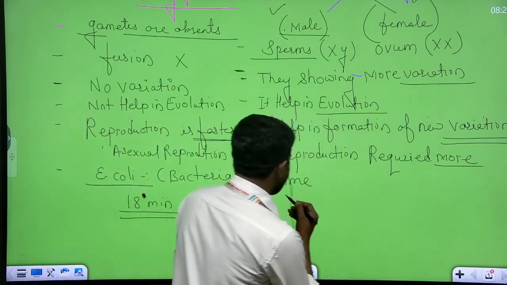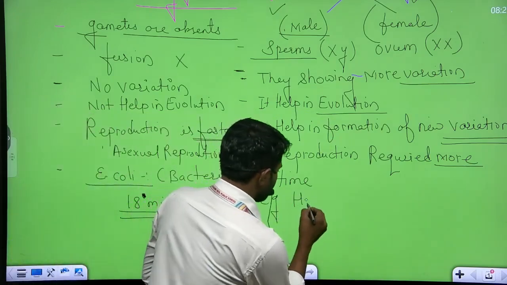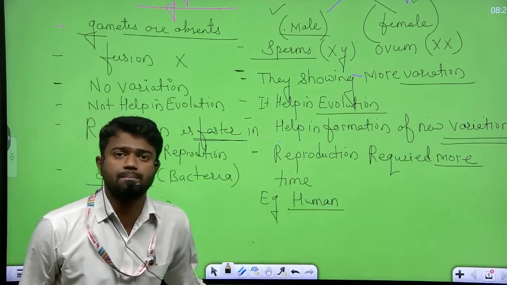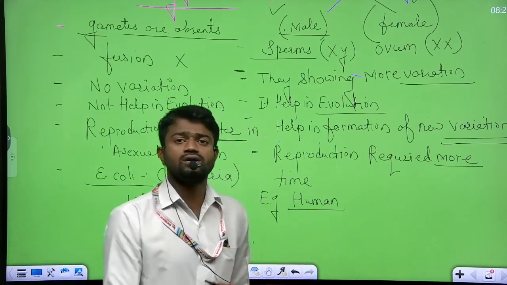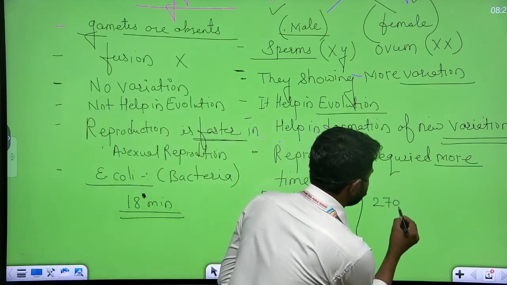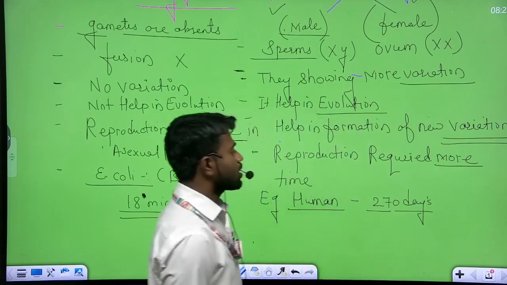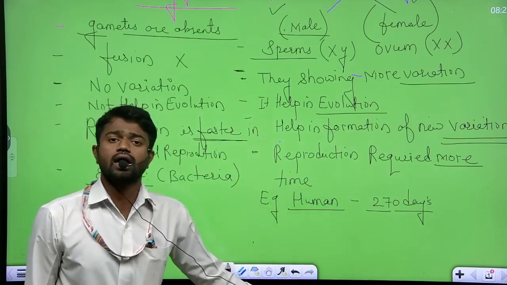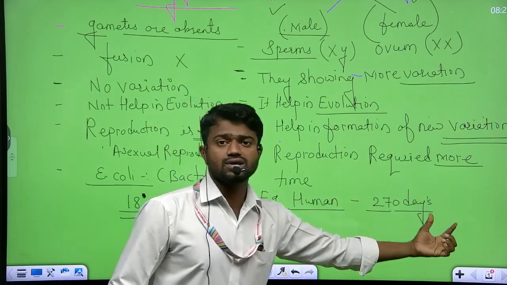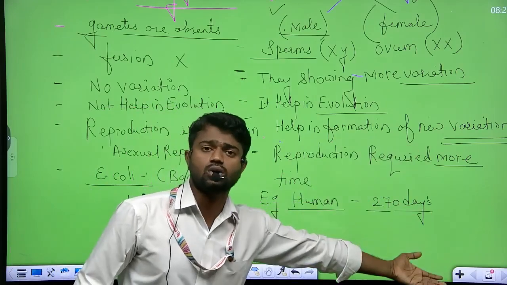तो यहाँ पर more time. Example, that is the human being. ये human, that is called as the Homo sapiens, they require approximately 270 days. 270 days are required to complete the development of fetus or embryo in the mother's body. So this reproduction requires less time, this reproduction requires more time. So these are the basic differences between asexual and sexual reproduction.